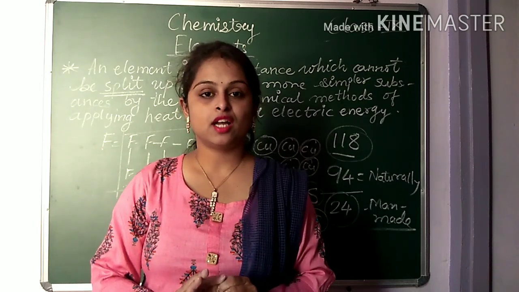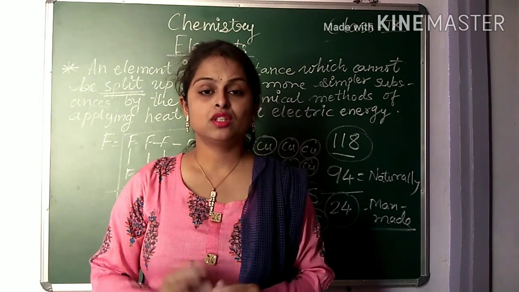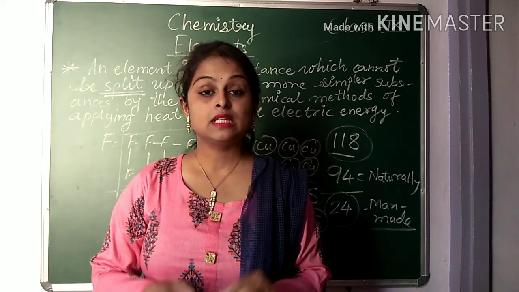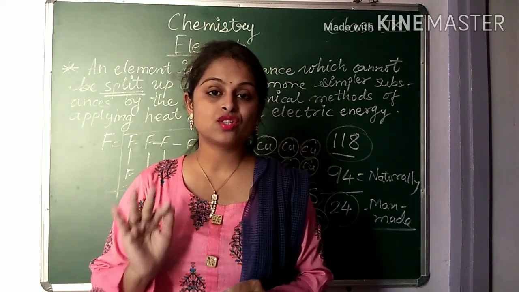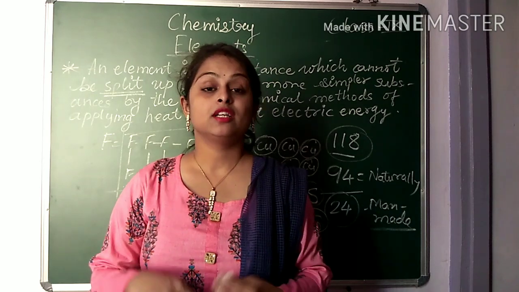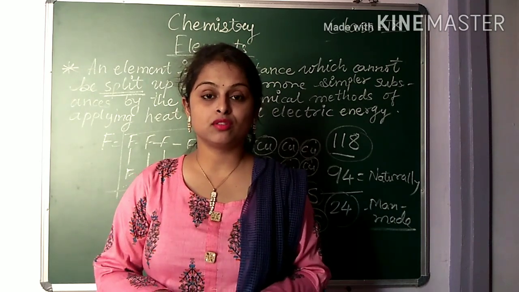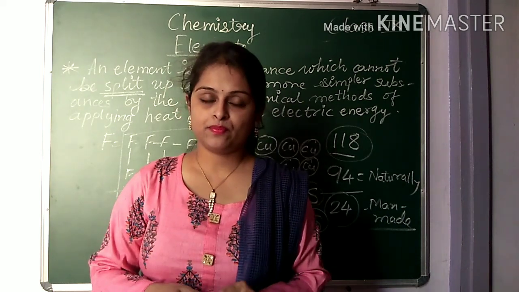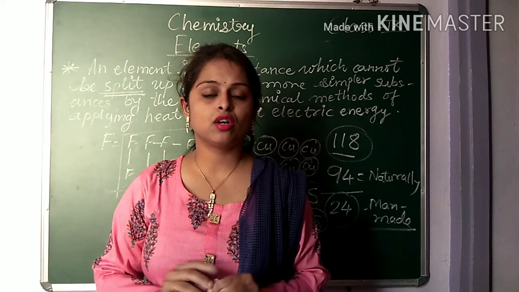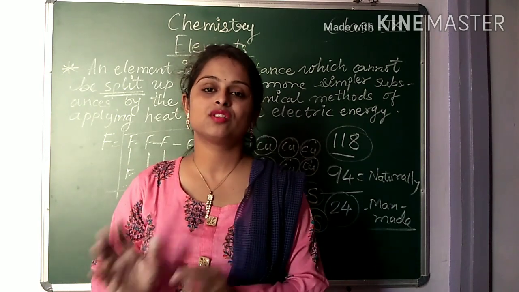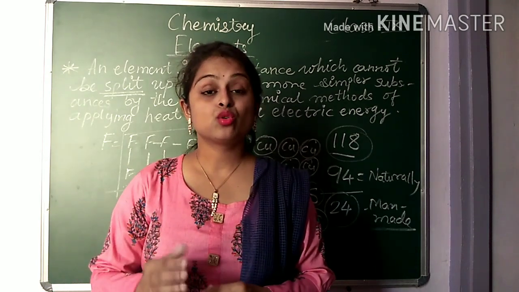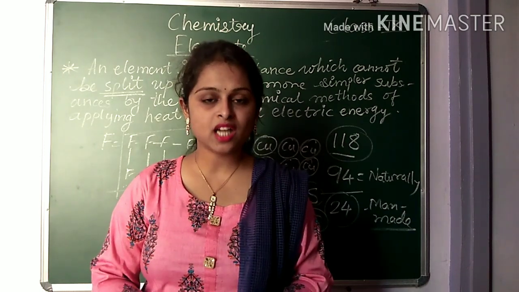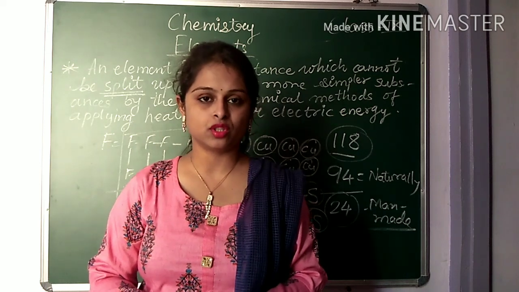Is it clear? Understood? Our body is also made up of elements only. 65% of oxygen element is present in our body. Hydrogen also, carbon also, even nitrogen is also there, etc. Understood? Some other elements are also there besides oxygen and nitrogen. Is it clear? So these are the elements which are made up of only and only one kind of atoms or molecules.